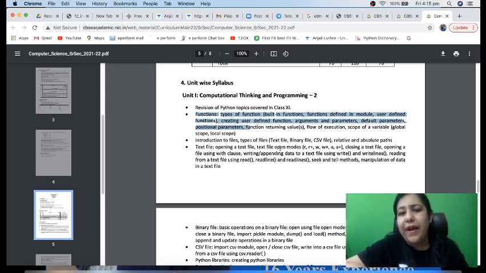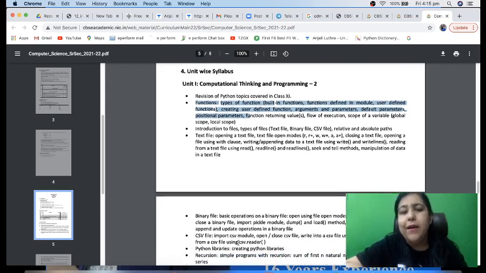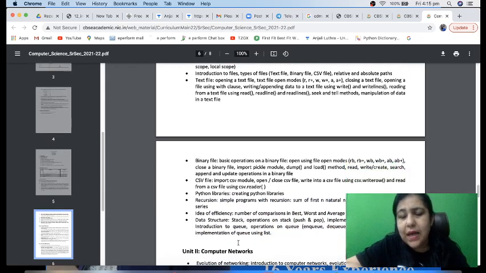Then we will be doing file handling. File handling is of different types. We have to work on text files, binary files, and CSV files. We will be creating our own libraries as well. This year we will be doing recursion also.